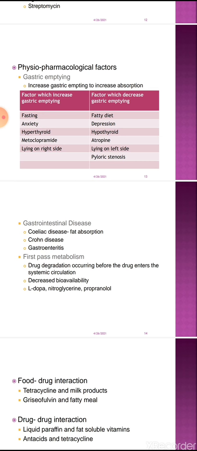Nitroglycerin is also an example of high first pass metabolism. That's why, to reduce the first pass metabolism, nitroglycerin is given as a sublingual tablet. The drug is placed beneath the tongue. From there, it is directly absorbed into the blood circulation. Propranolol also has high first pass metabolism.